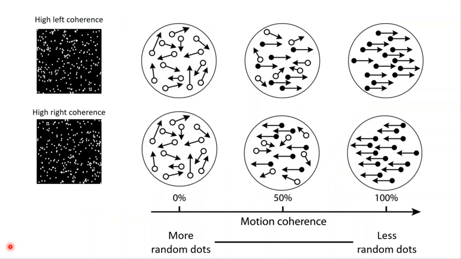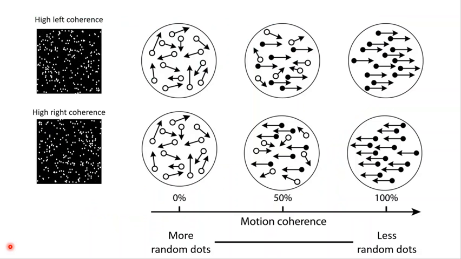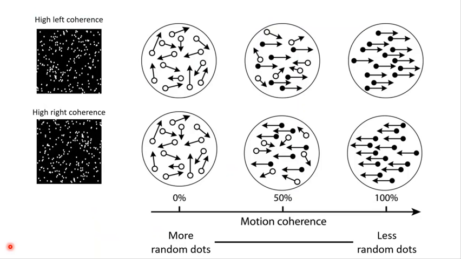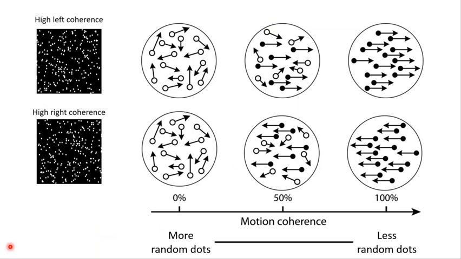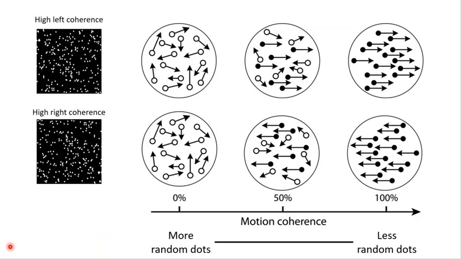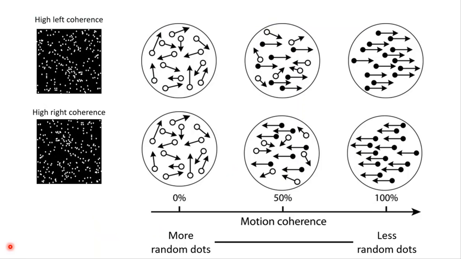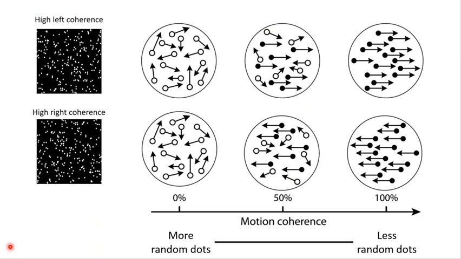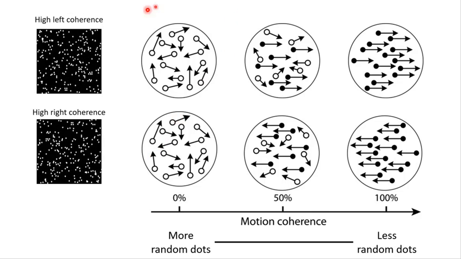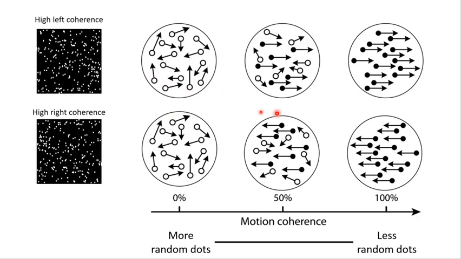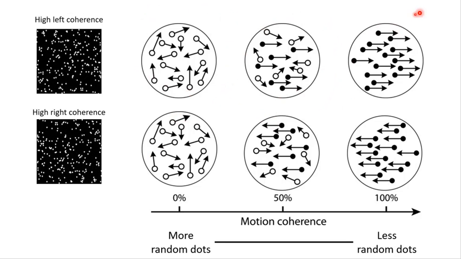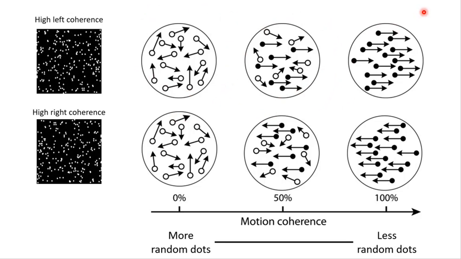In the lab, we assess perceptual decision-making by presenting random dot motion stimuli and asking participants to determine if there's coherent motion in the left or rightward direction. To manipulate task difficulty, we change the amount of dots moving in random directions and the amount of dots moving either leftward or rightward. Thus, the task is relatively difficult when the motion coherence is near 0, and relatively easy when the motion coherence is near 50% and beyond.